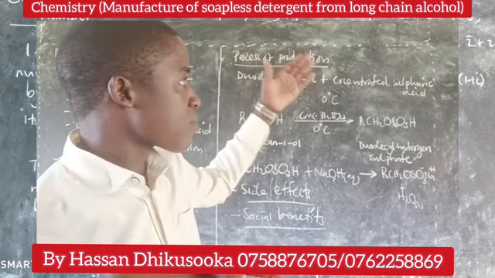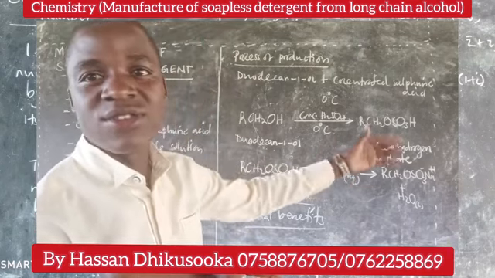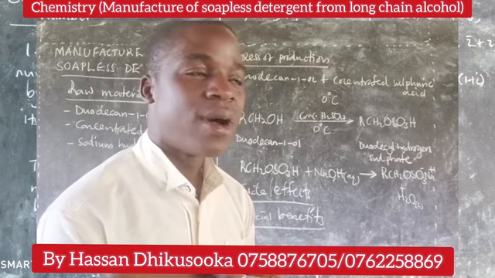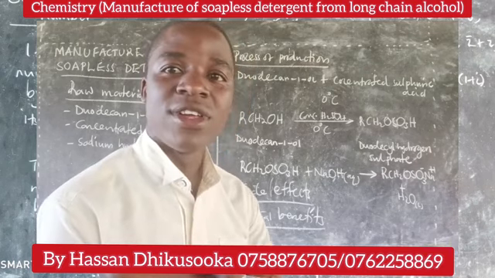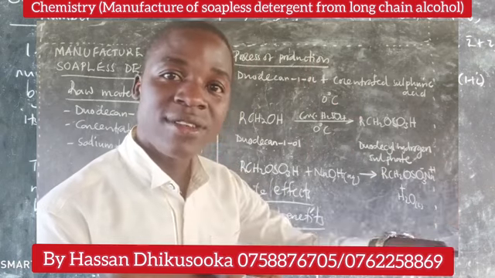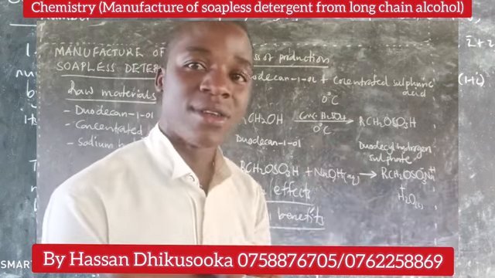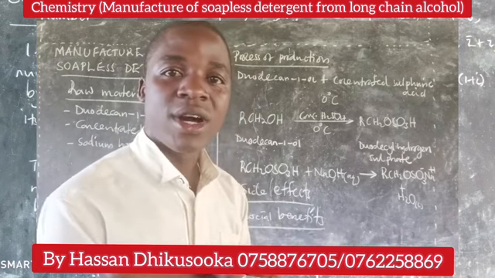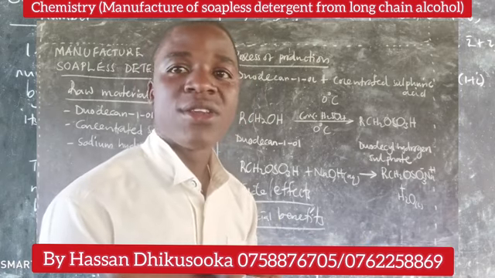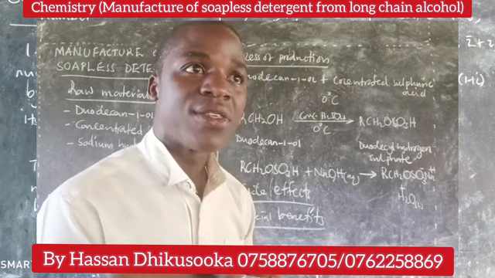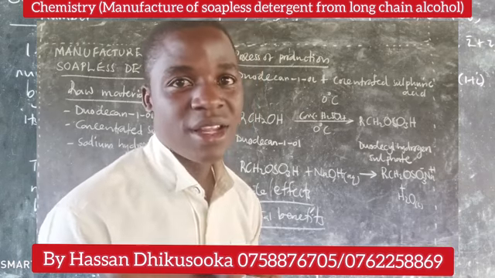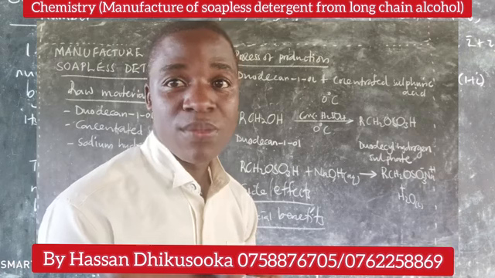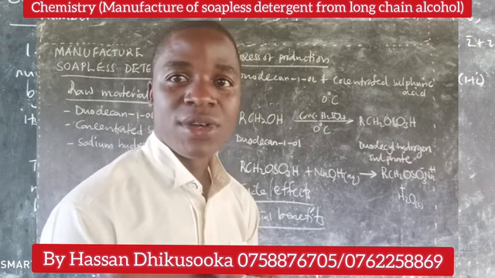Then also, when poorly disposed, these detergents contain plant nutrients such as phosphates that can dissolve into the water bodies and lead to algae growth, which will occupy the surface of the water and cut off the oxygen supply into the water. That will lead to the death of the aquatic animals that live in the water. And the same mitigation can take place. We can use proper management routines. That can be a point to consider.